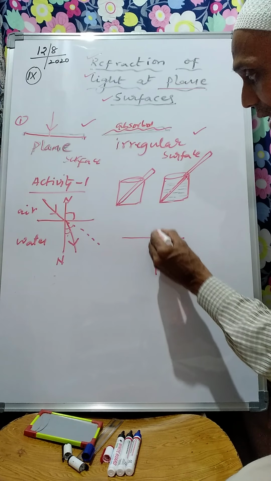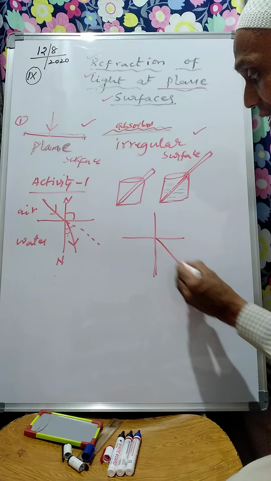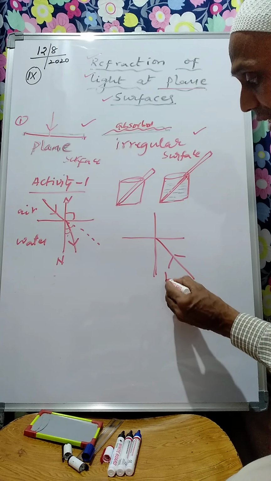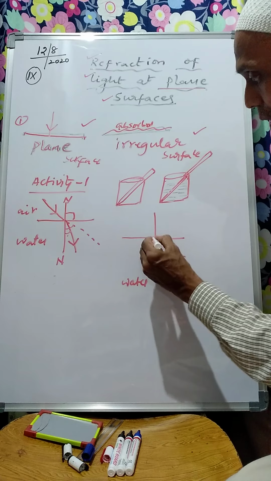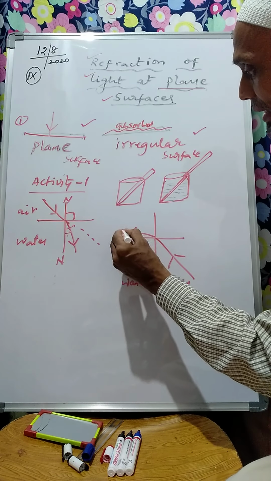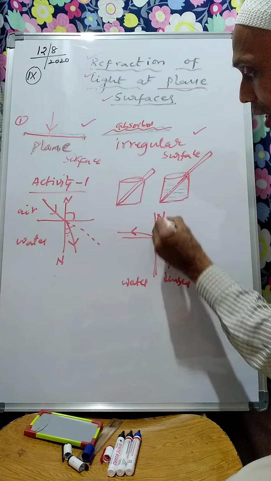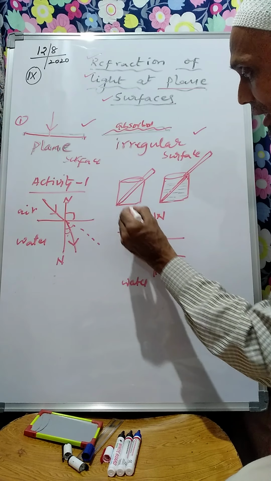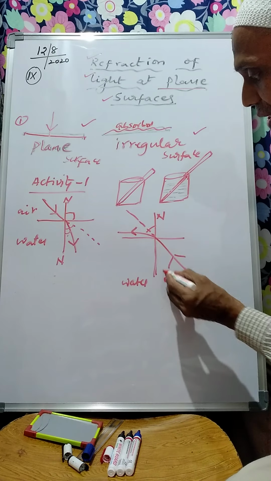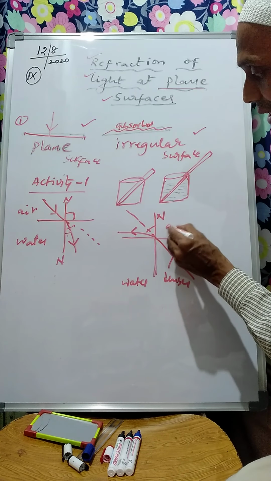Now when the ray is traveling from a denser medium, that is water, to a rarer medium, it bends away from the normal. Look, this is the normal. The actual position should be this, so it bends away from the normal. This is from water to air.